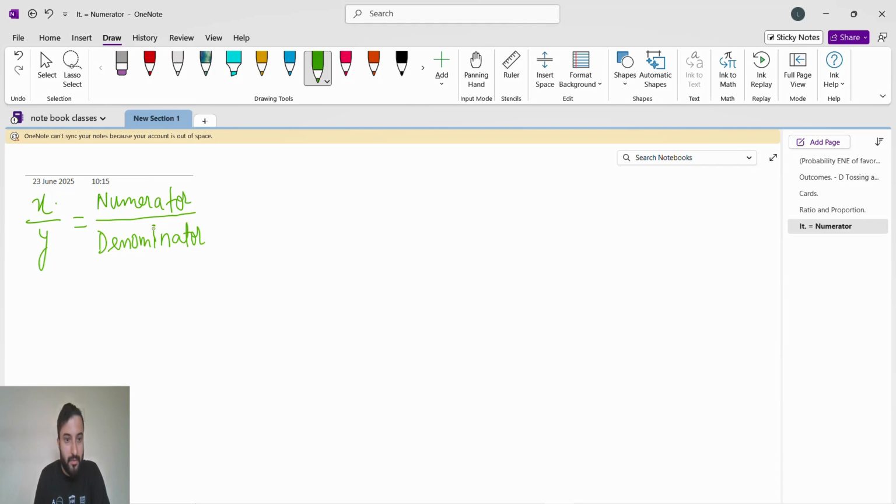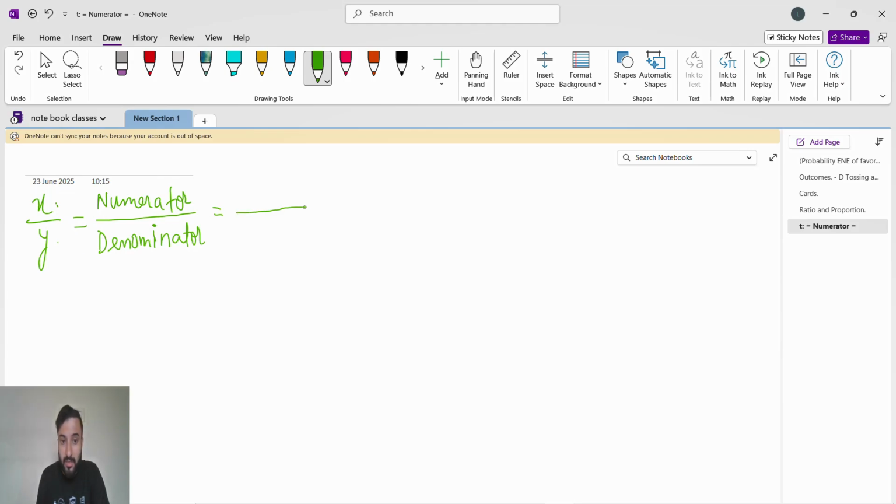This is the numerator and denominator we have studied in class 7th and 8th. But here in this CA, the names of x and y got changed. X is not the numerator, y is not the denominator.